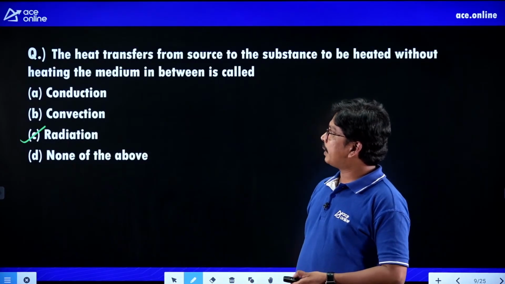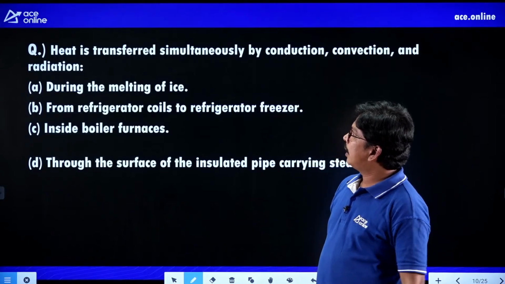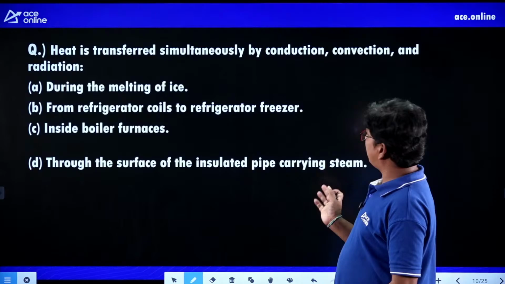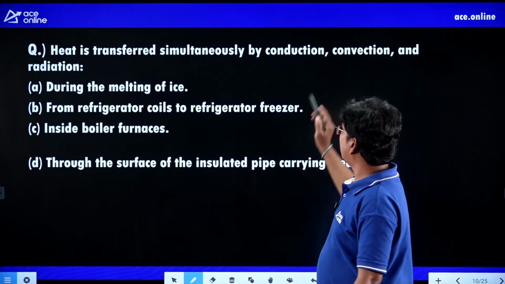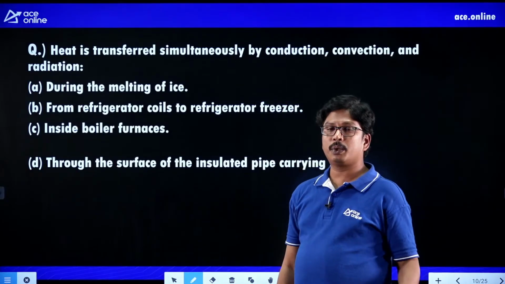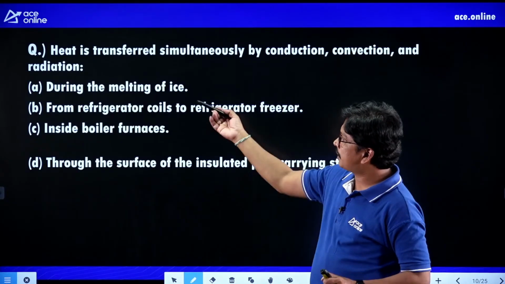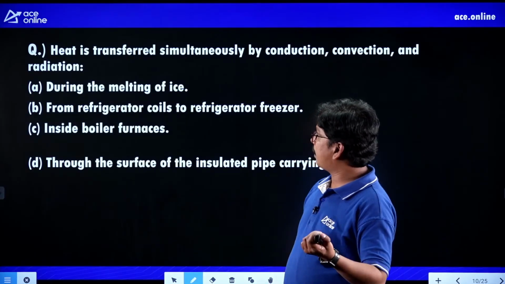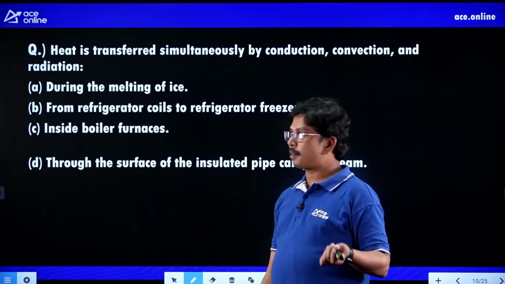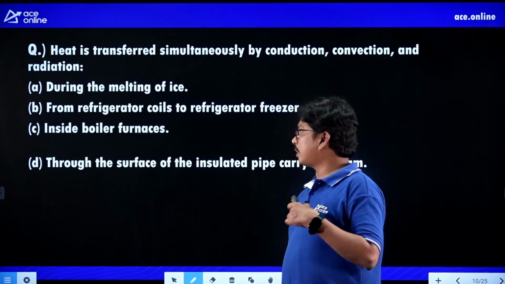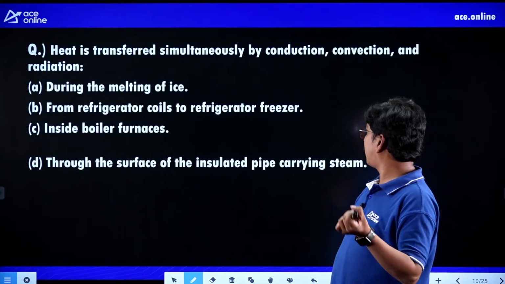And the next question: heat is transferred simultaneously by conduction, convection and radiation. First will be conduction, then convection and then radiation. In which does it happen? During the melting of ice, or from refrigerator coils to the refrigerator freezer, or inside boiler furnaces, or through the surface of the insulated pipe carrying steam.